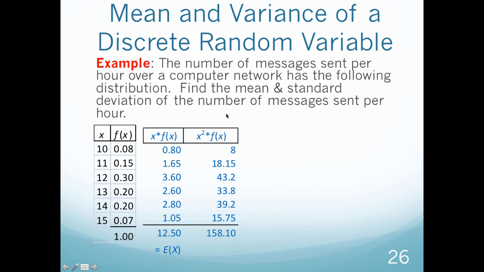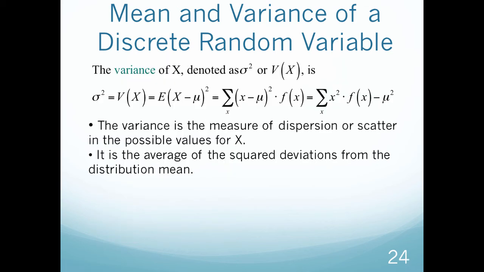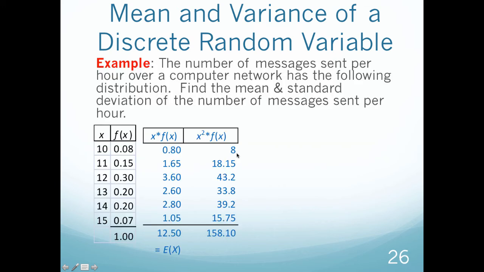So if you remember, this right here is part of the formula to calculate my variance. So let's look at that really quick. So here I have the summation of x squared times f of x. So that's what I'm calculating. That's going to be the summation of each of those, and then subtracting off mu squared at the very end. The reason I chose this one right now, even though I told you before it wasn't my favorite, is because this is probably the easiest one to do on the computer.